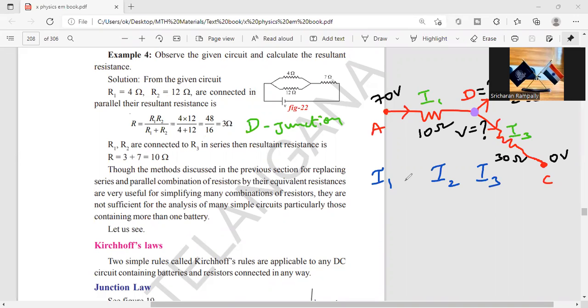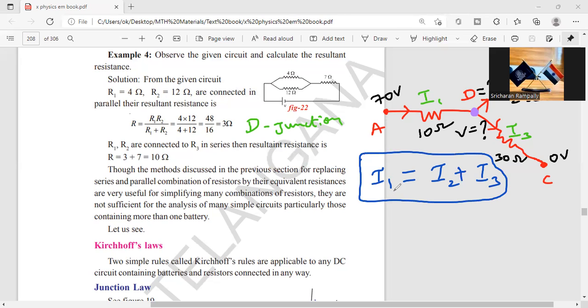So what do I write? I1 is equal to I2 plus I3. Here I1 is reaching the junction, and I2 and I3 are leaving it. So the equation is written like this.